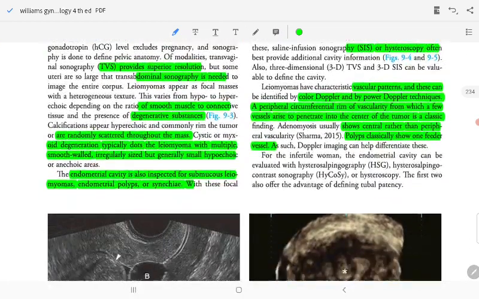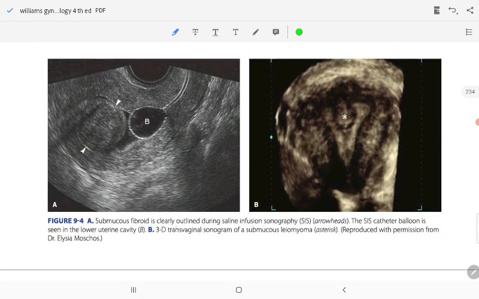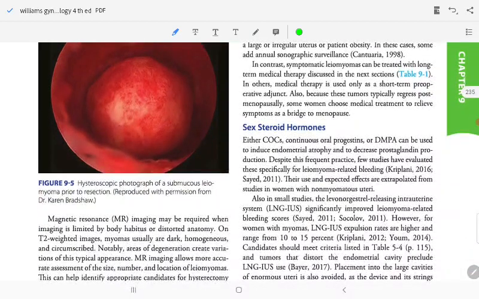For infertile women, the endometrial cavity can be evaluated by HSG, hysterosalpingography, and saline infusion sonography; the first two also assess tubal patency. A submucosal fibroid is clearly outlined during saline infusion sonography. The catheter pattern is seen in the lower uterine cavity. Here is a 3D ultrasound of a surface leiomyoma, and a hysteroscopy photograph of a submucosal leiomyoma.